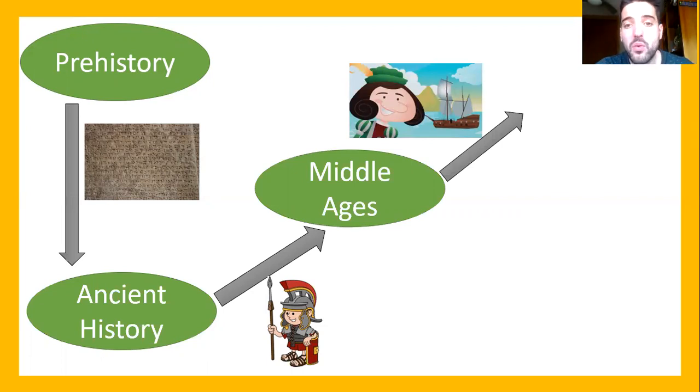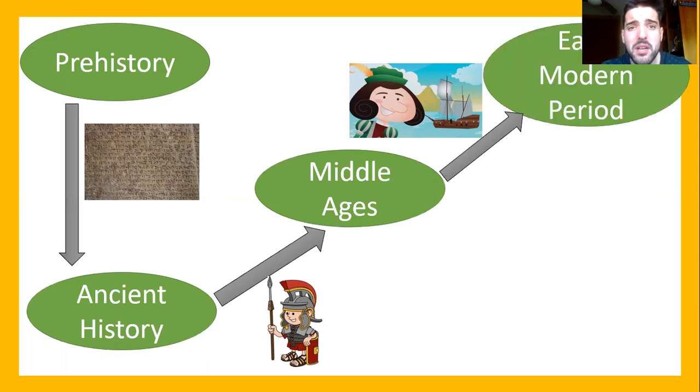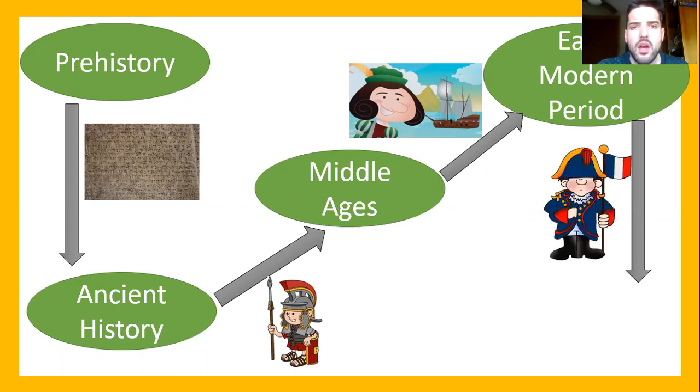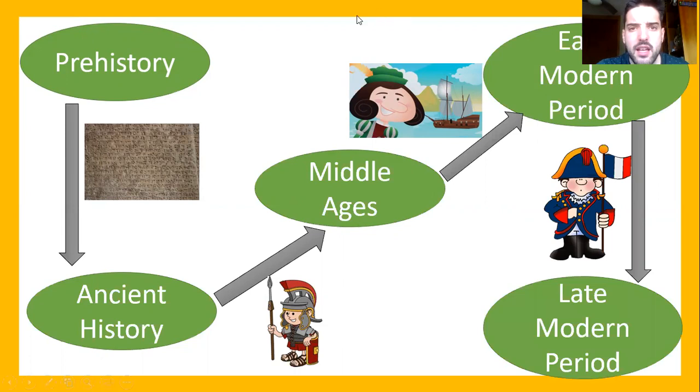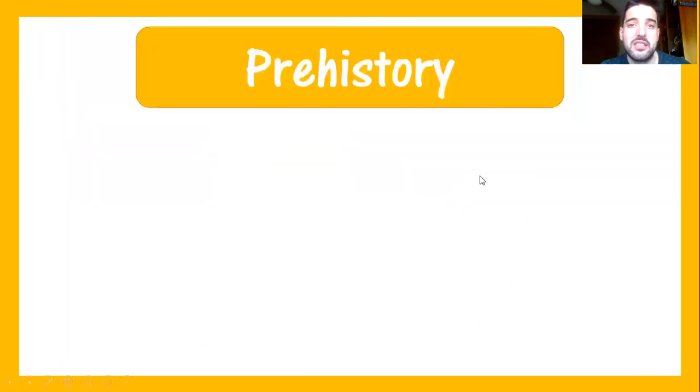And then we are in a new period of time, which was the early modern period. The early modern period, a period of kings and queens, which were very powerful. And after the French Revolution, we were in the late modern period. That means where we live today. So, which is the first period of time? That is right, prehistory. So, today we're going to learn about prehistory.